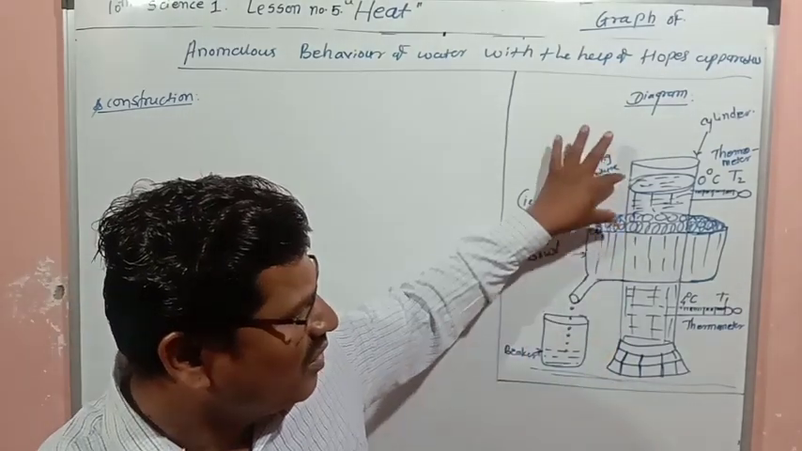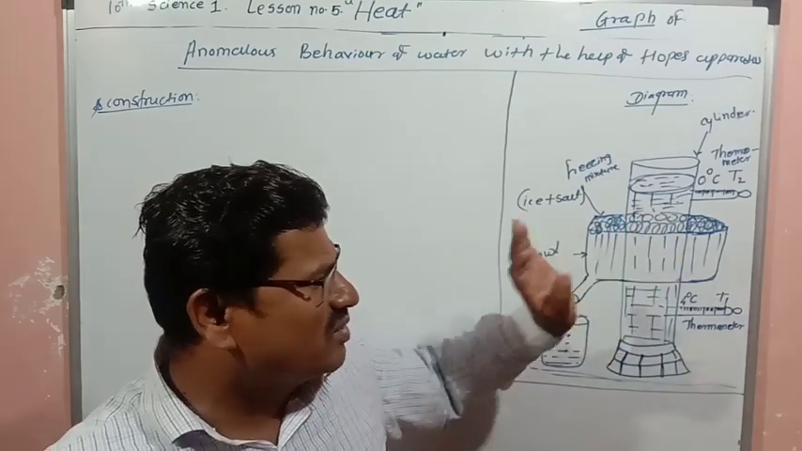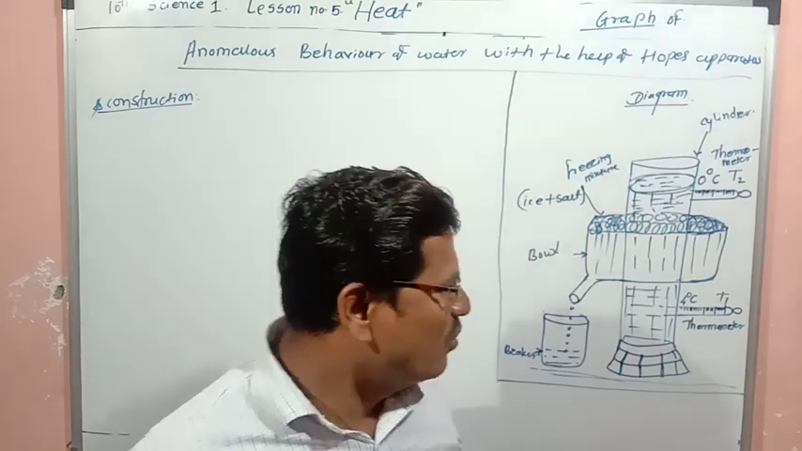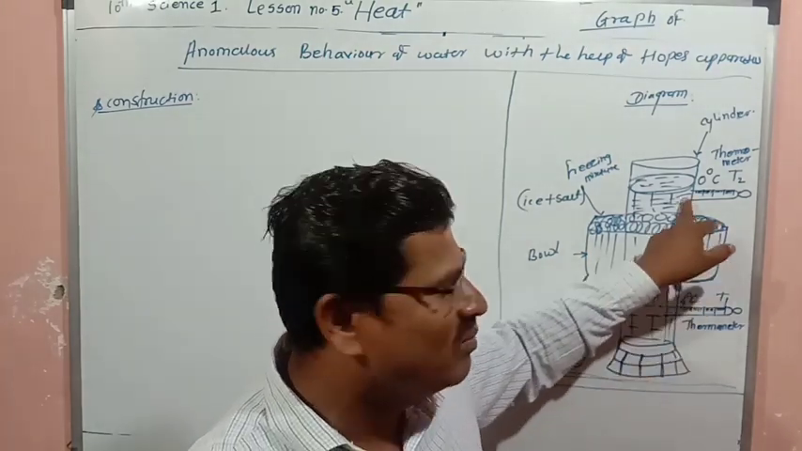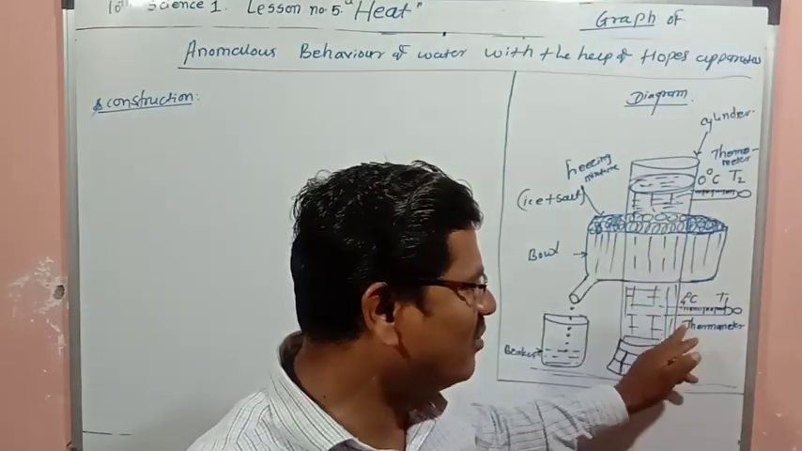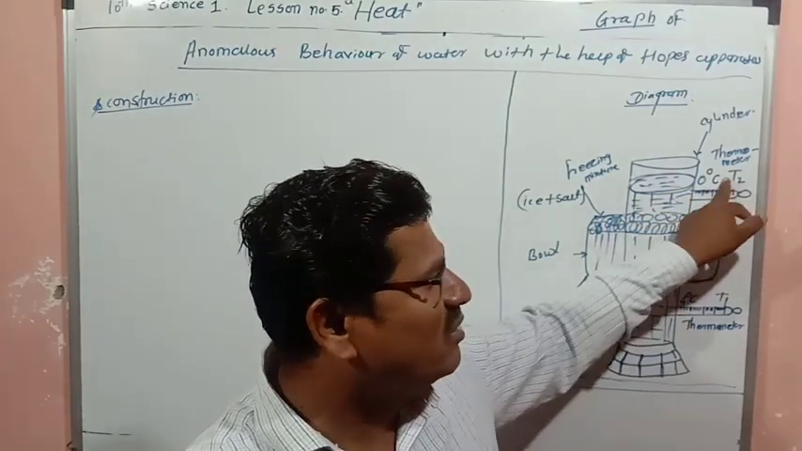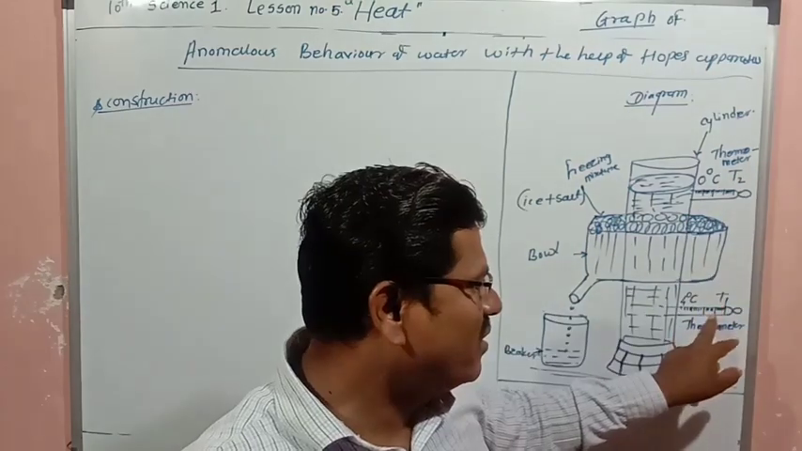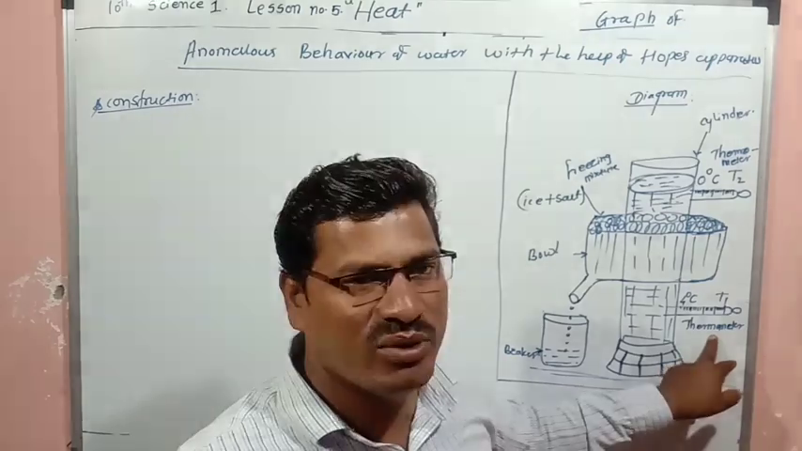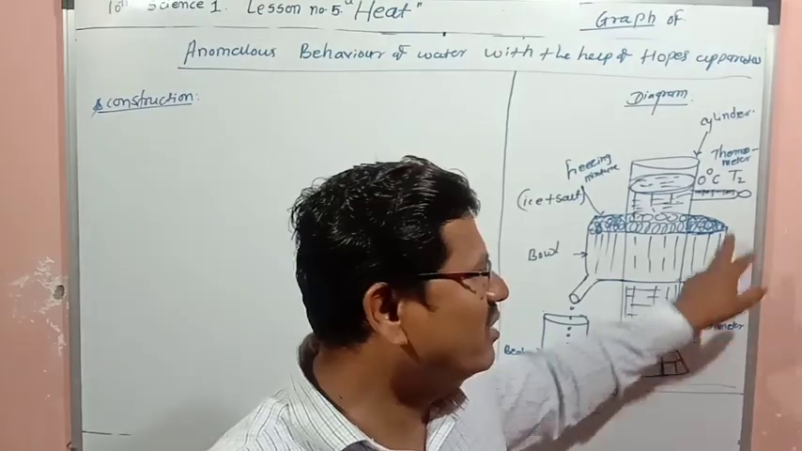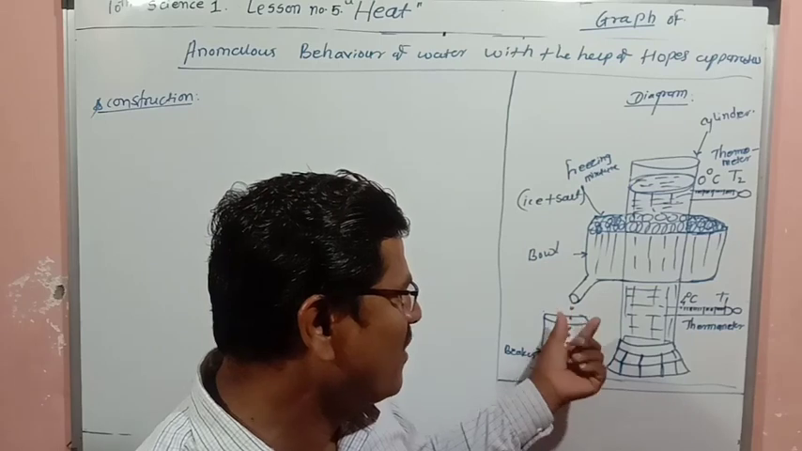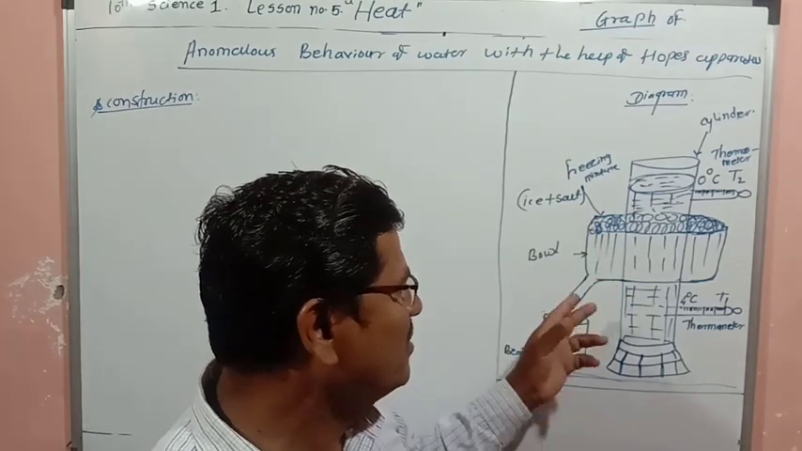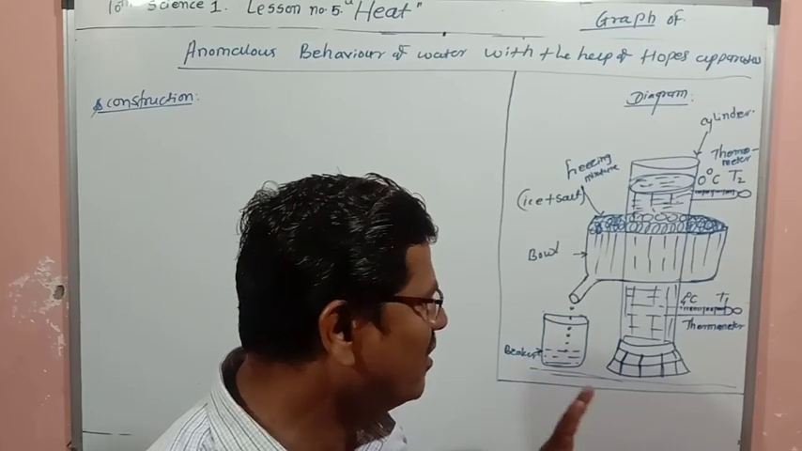Again, for this cylinder, there is provision to fix two thermometers. One thermometer is there above the bowl, and another thermometer is there below the bowl. Above the bowl, the temperature will be T2, and below the bowl, another thermometer will measure temperature T1. And whatever water will be formed from that freezing mixture will be collected here in the beaker.